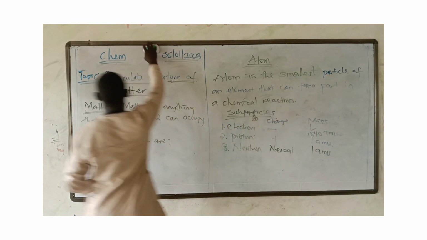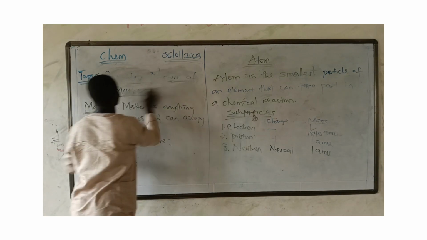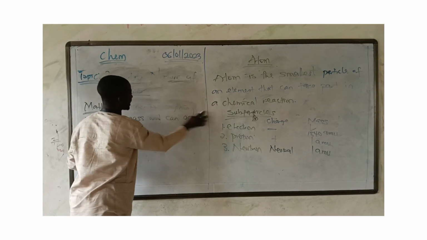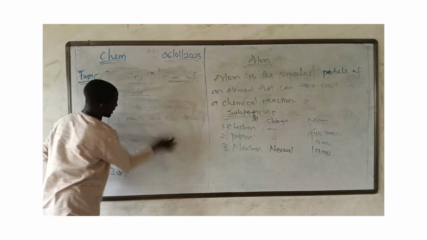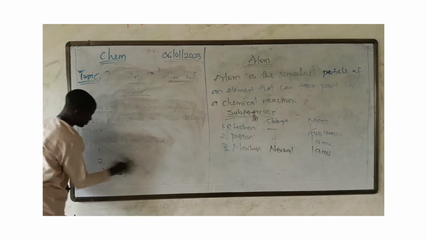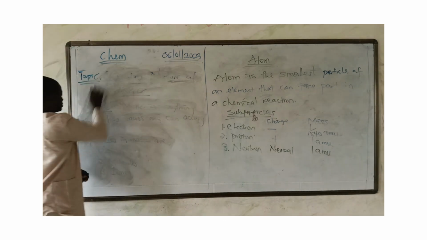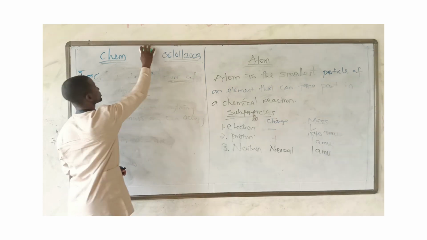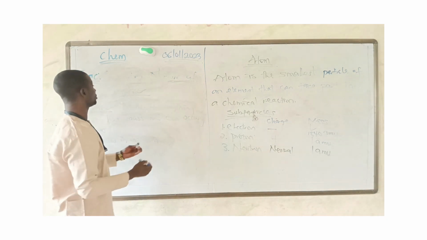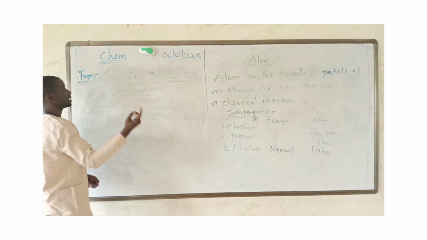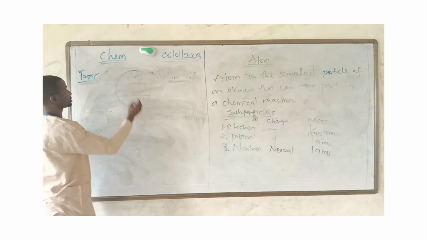Okay, and with that, I would like us to also look at this atom. From atom, we look at the Rutherford model of an atom. What is the Rutherford model of an atom? We have the diagram this way.